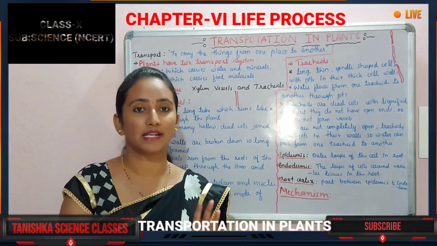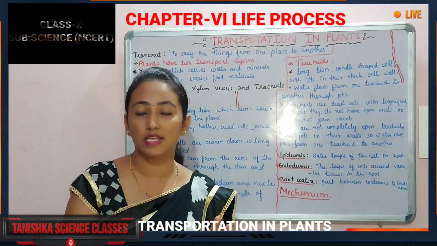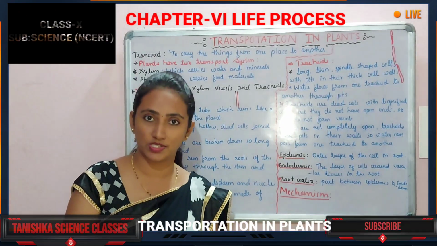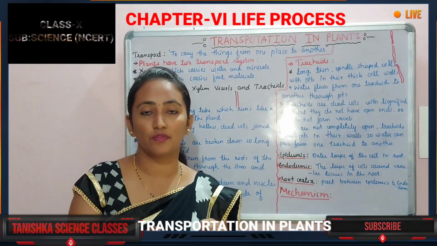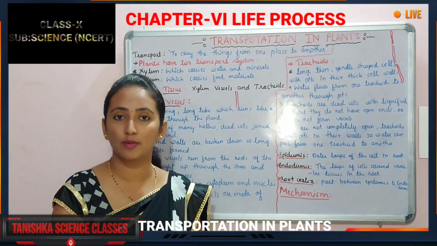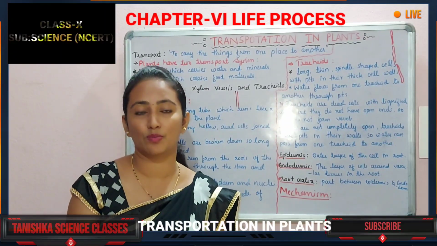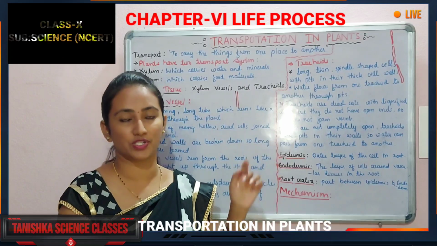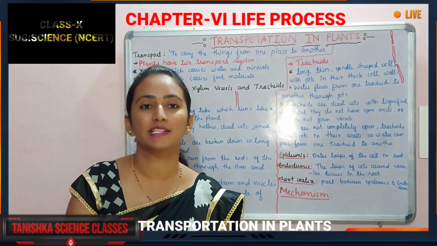You know that plants need water, and they even need air. They need carbon dioxide, and for the respiration process they need oxygen. Is it right? And they need food materials and minerals. Even the hormones should be transported from one place to another place. So all these should be transported, and this is done by the transportation process. So how will they be transported?